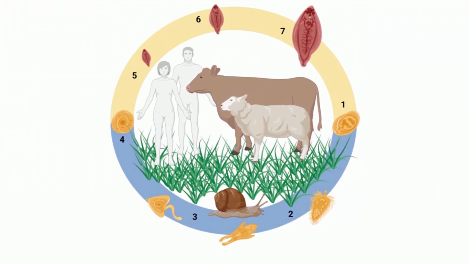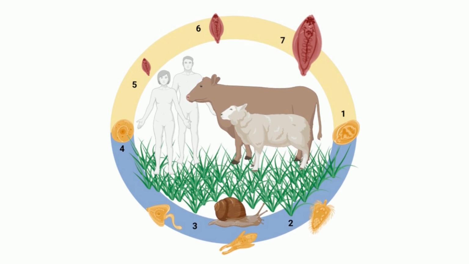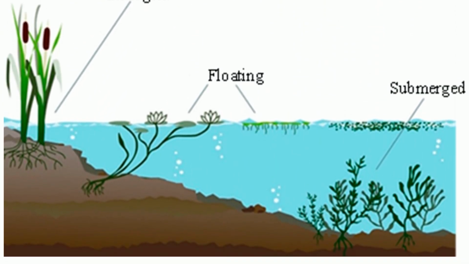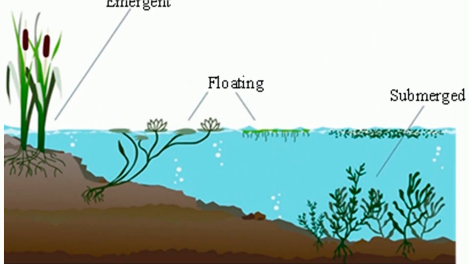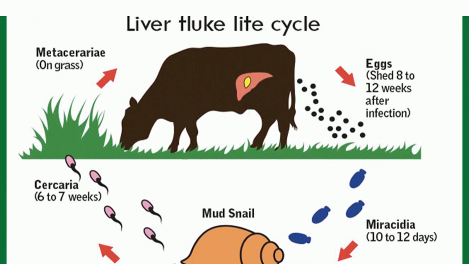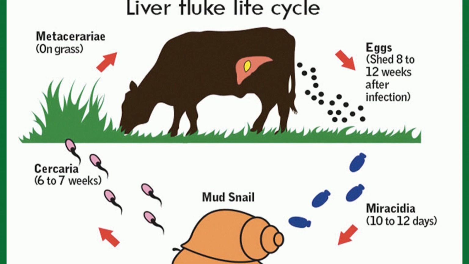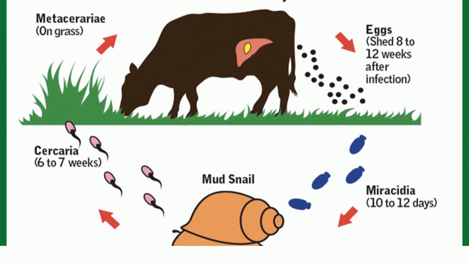Snails are intermediate hosts. Humans are incidental hosts and most often acquire infection by eating watercress or water chestnuts grown in sheep-raising areas. Other freshwater plants including water lettuce, mint, alfalfa, and parsley can also spread the infection. Drinking contaminated water that contains live metacercariae can also infect humans. Due to an increase in snail populations and the prolonged survival of encysted cercariae, the prevalence of animal and human infection increases during wet years.